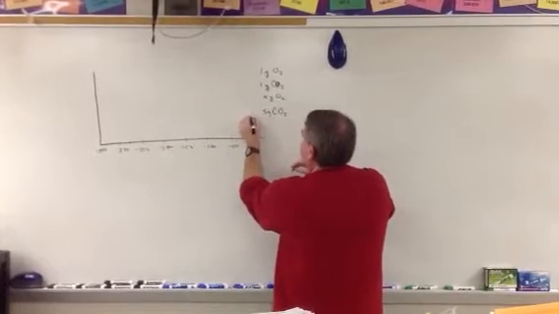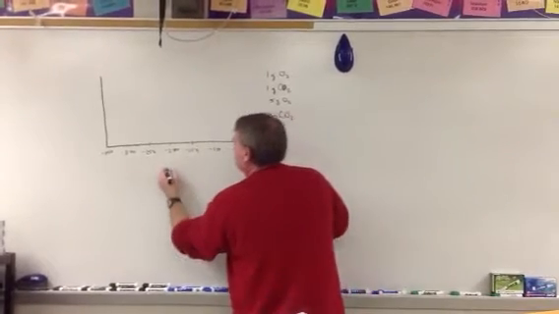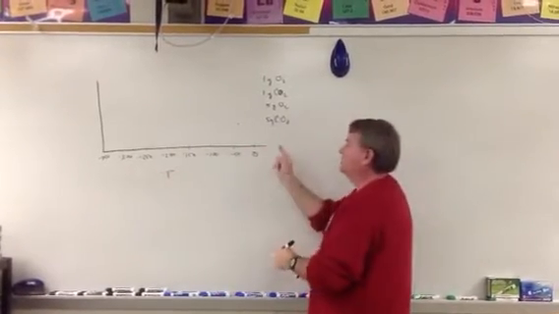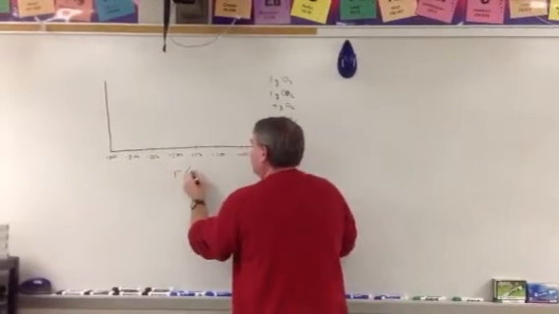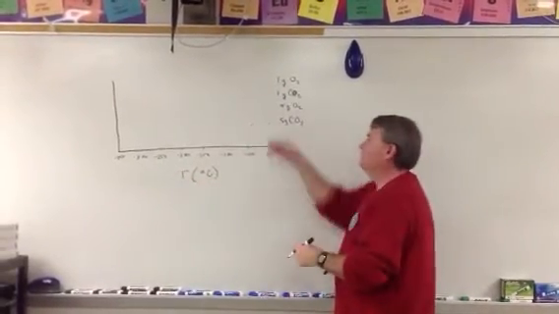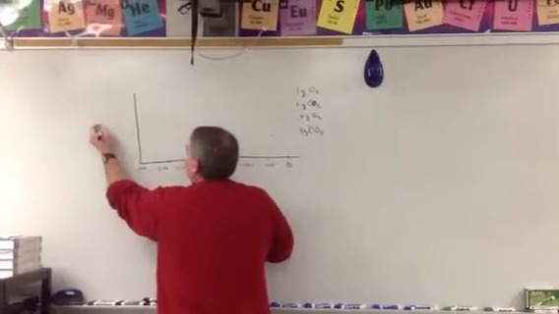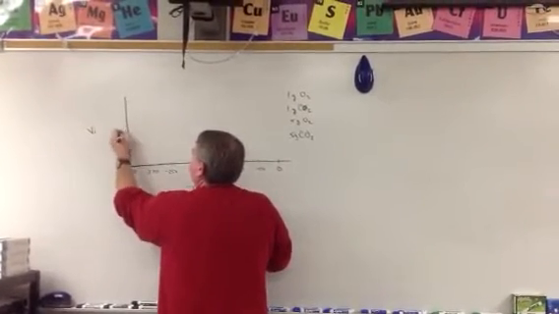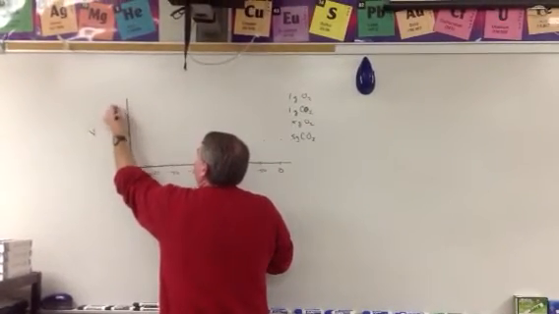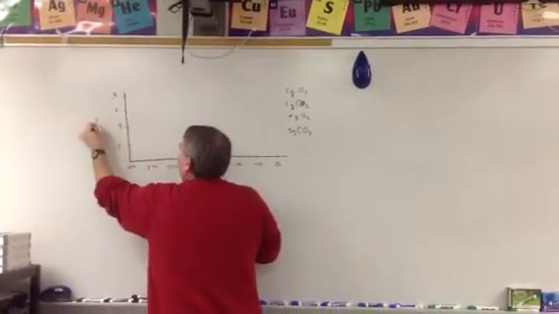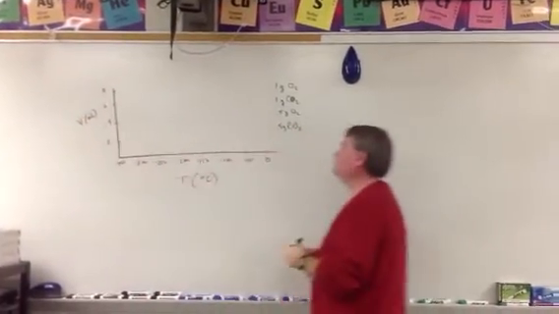When he studied the temperature, as the temperature decreased, and he used Celsius, the volume decreased, and his volumes were 0.2, 0.4, 0.6, 0.8, and he used milliliters.